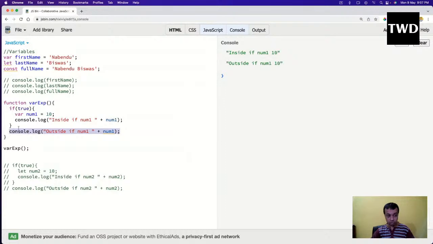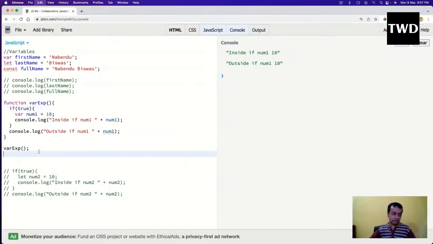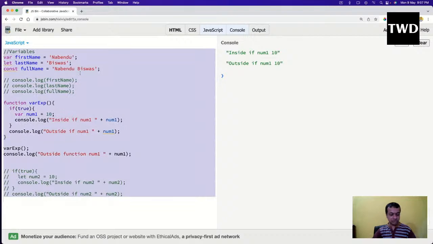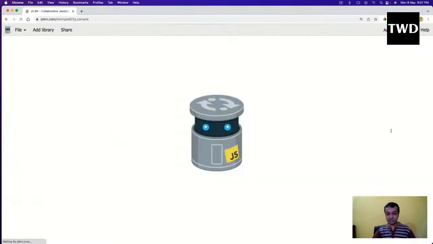Var is not block scope, so it will not be contained inside this if statement, as we have seen earlier. But now I will do it here, outside, in the function num1. I will clear it and run it. Sometimes in JSBin, this is not VS Code, this thing doesn't come like this.